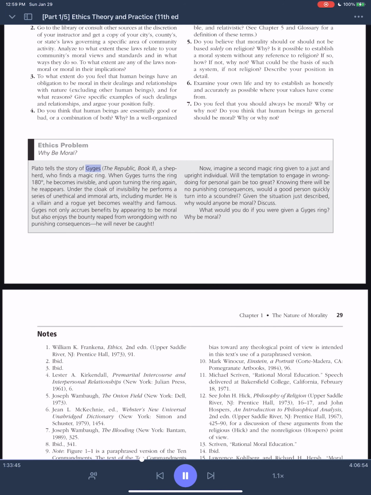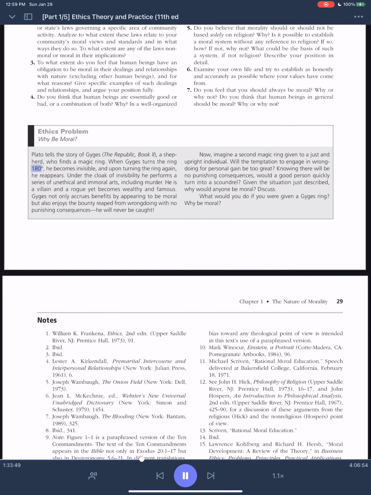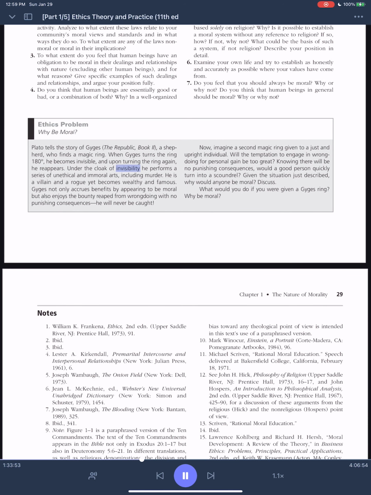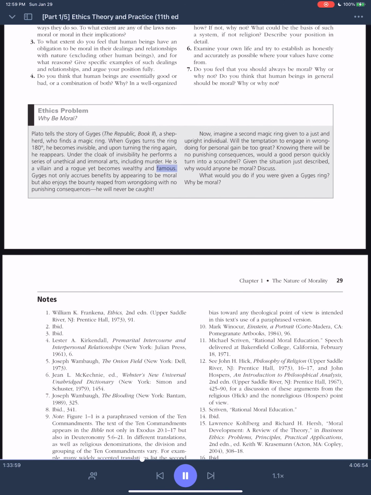Ethics problem. Why be moral? Plato tells the story of Gyges, the Republic, Book 2, a shepherd, who finds a magic ring. When Gyges turns the ring 180 degrees, he becomes invisible, and upon turning the ring again, he reappears. Under the cloak of invisibility he performs a series of unethical and immoral acts, including murder. He is a villain and a rogue yet becomes wealthy and famous.